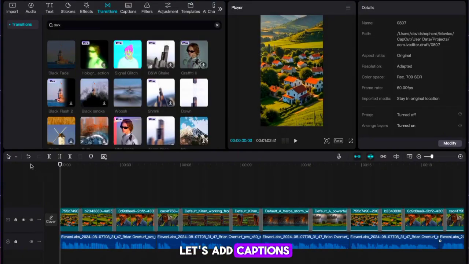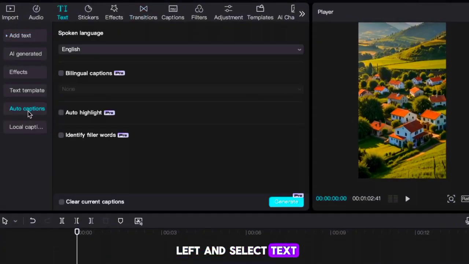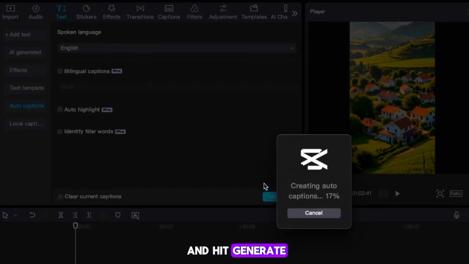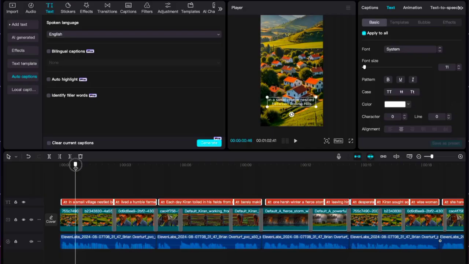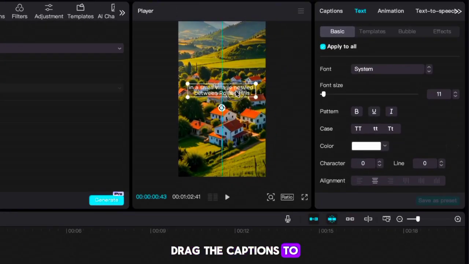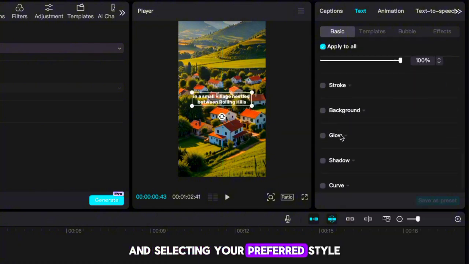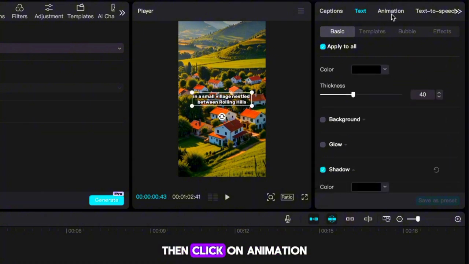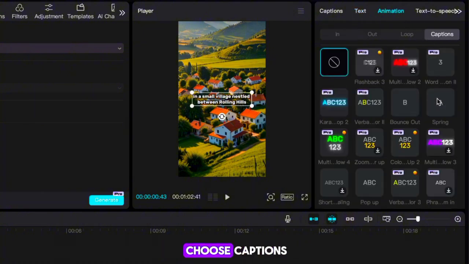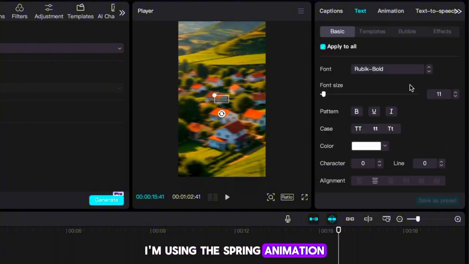Next, let's add captions. Go to the top left and select Text, then choose Auto Captions and hit Generate. If this is a pro feature, don't worry, I'll show a free workaround in a sec. Once generated, drag the captions to the center of the screen. Customize the font by heading to the top right and selecting your preferred style. For added depth, enable Stroke and Shadow. Then, click on Animation at the top and choose Captions. I'm using the spring animation.